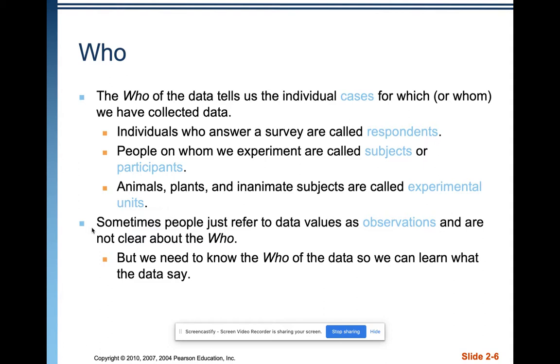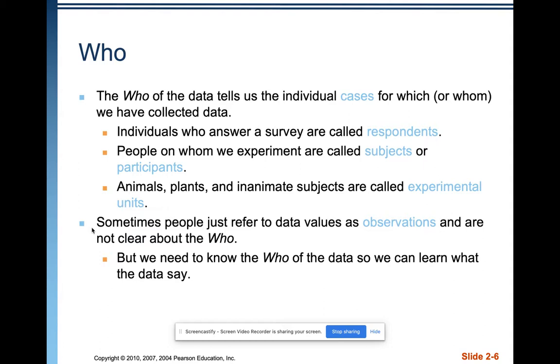So for everything, it's an individual case. We call those individual cases respondents if they are people answering a survey. We call them subjects or participants if it's people who are in an experiment, and animals, plants, inanimate subjects are called experimental units. People don't really like to be called that, so be sure to use respondents, subjects, or participants.